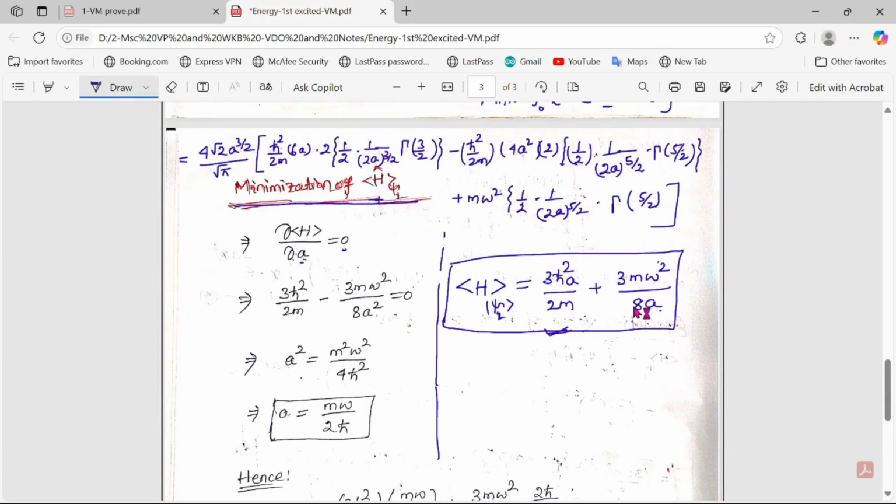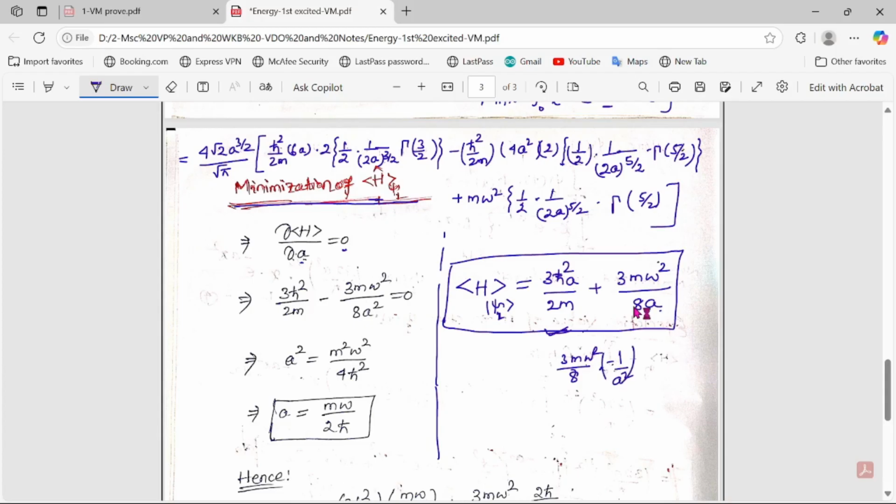The first term will be how much? 3 h cut square by 2m is the constant, so the derivative is 3 h cut square by 2m. And the second term, if I differentiate with respect to a, 3m omega square by 8 is the constant, and 1 by a becomes minus 1 by a square.